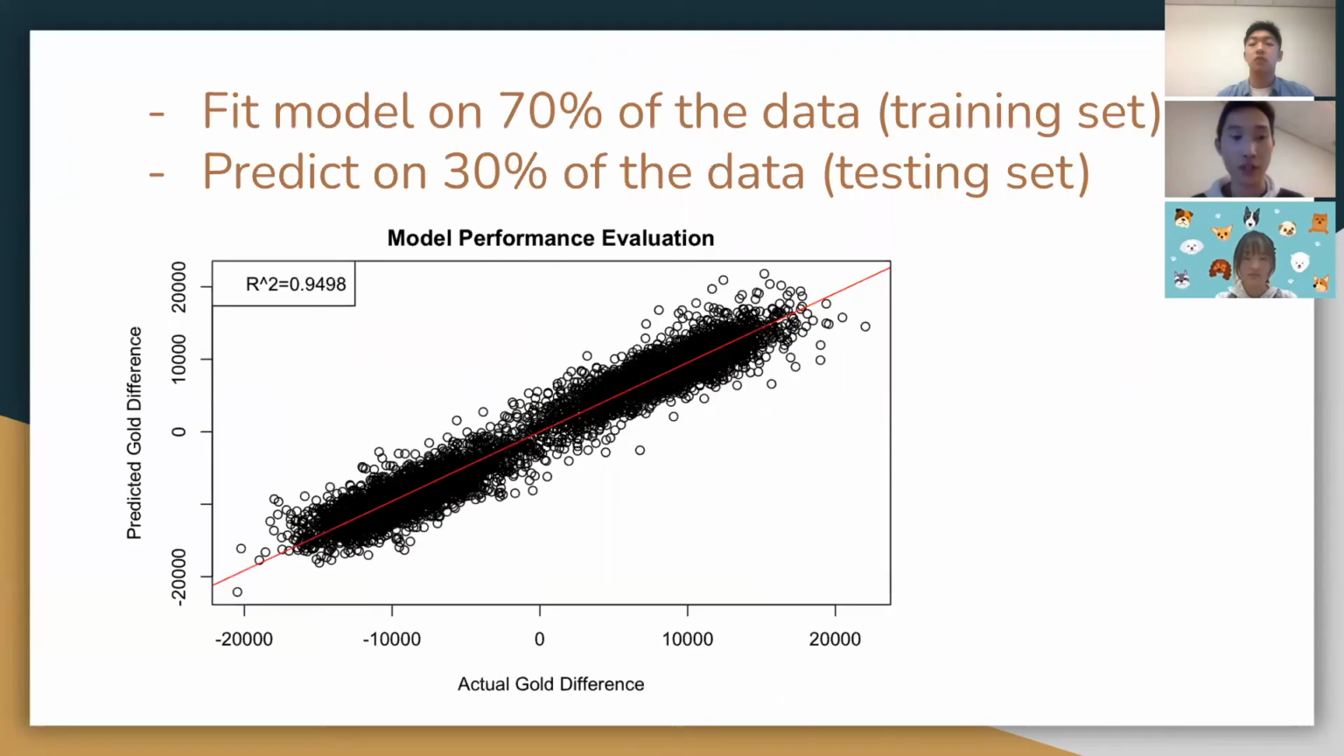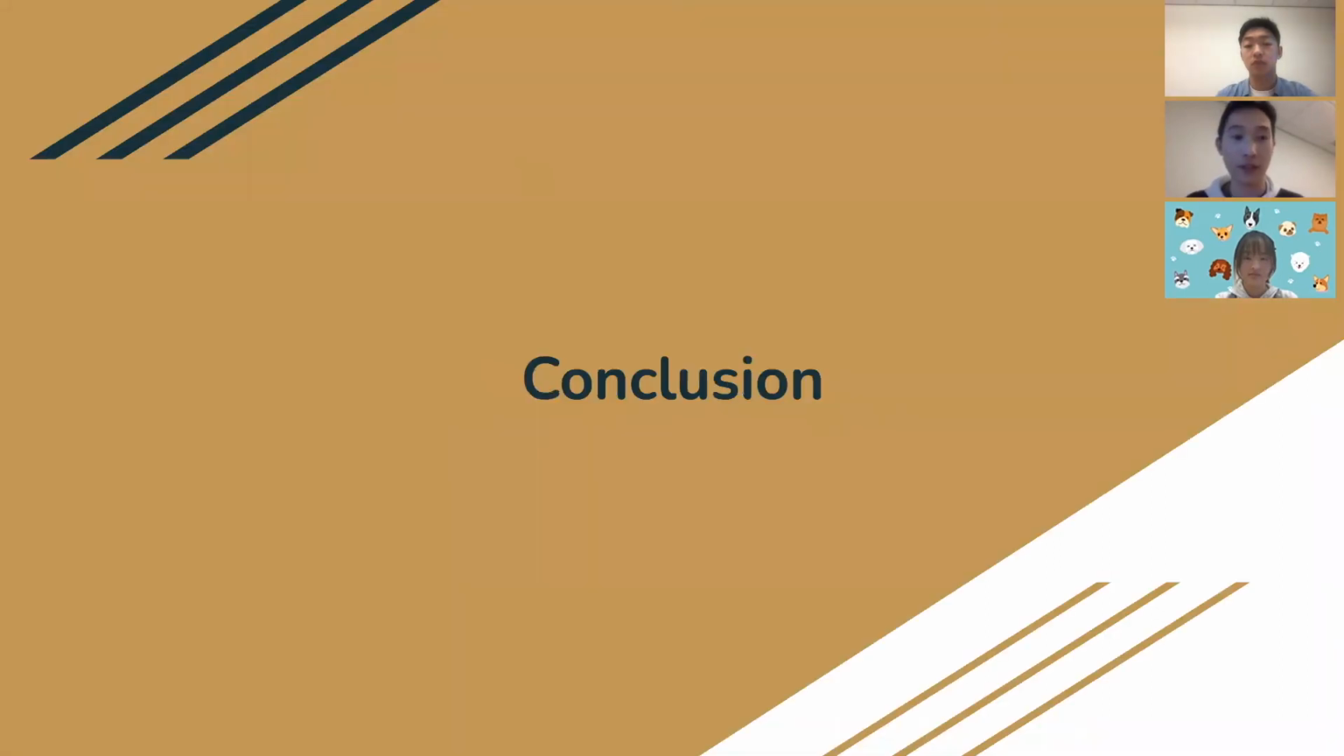Model evaluation. Finally, we fit the final model on 70% of the randomly selected data, and then predict the gold difference of the last 30% of the data. Then we plot the predicted gold difference against the actual one. The model achieves an R-square of about 0.95.